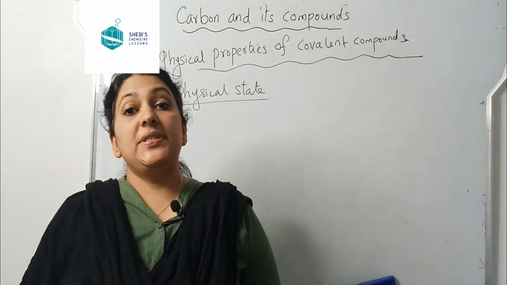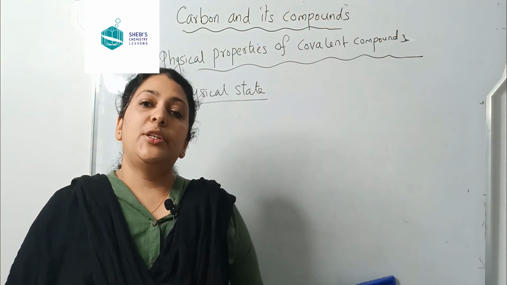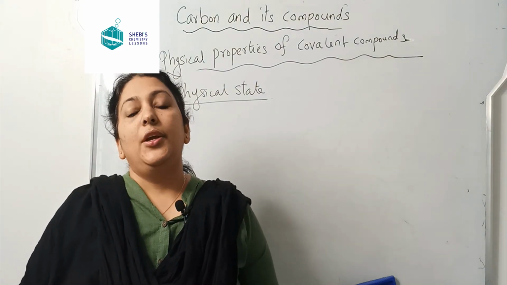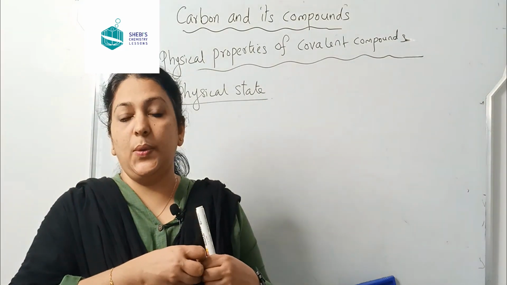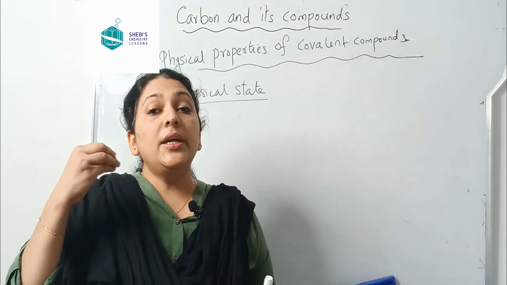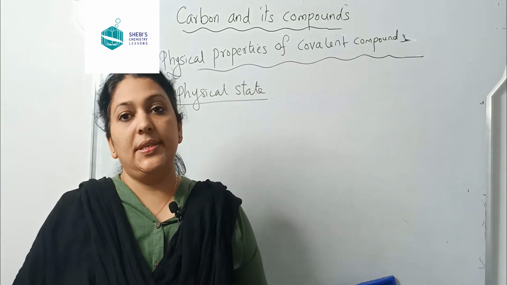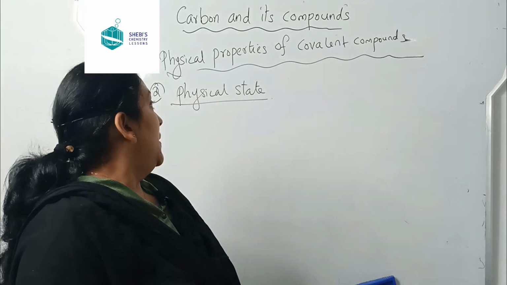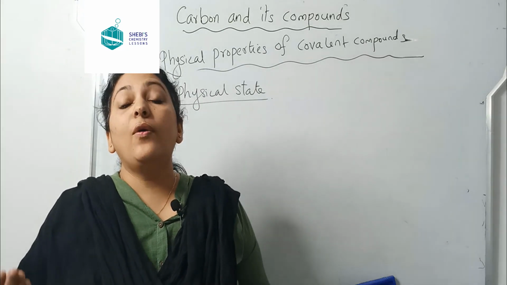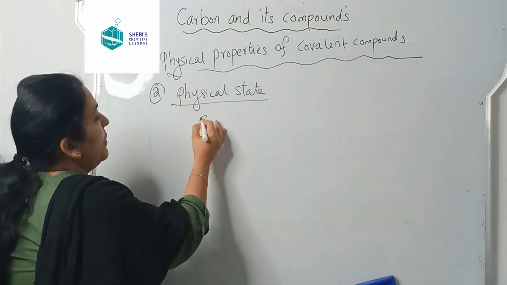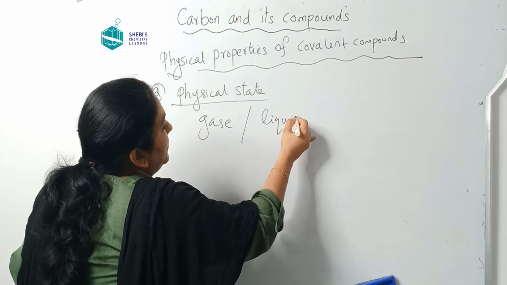Property number 2, the physical state. Do you remember the physical state of ionic compounds? Due to the strong force of attraction between the ions, the ionic compounds are solids. They are hard solids, isn't it? The physical state of covalent compounds is either gases or liquids. Most of them are gases and some of them are liquids.